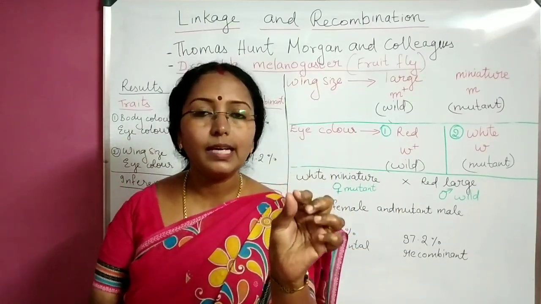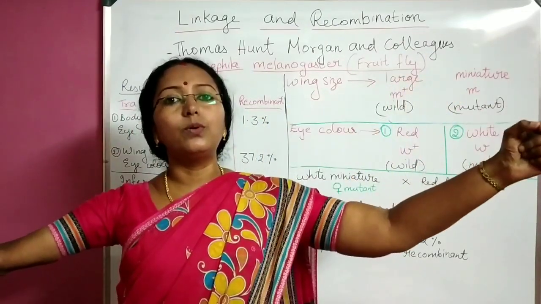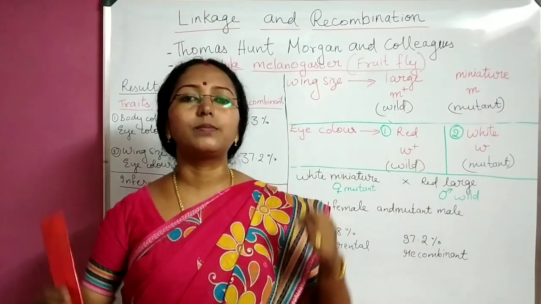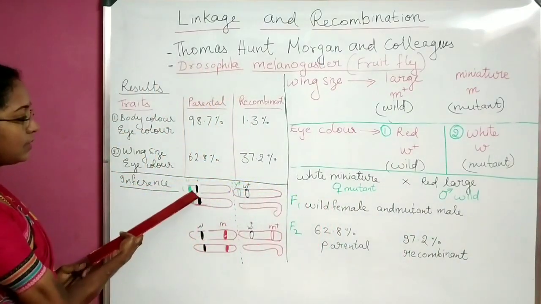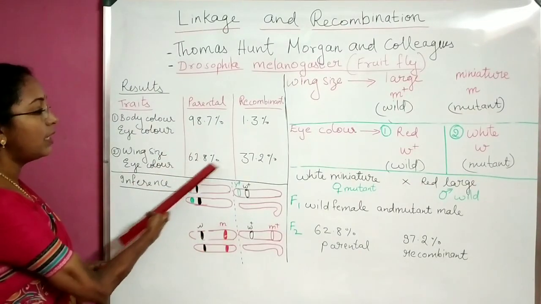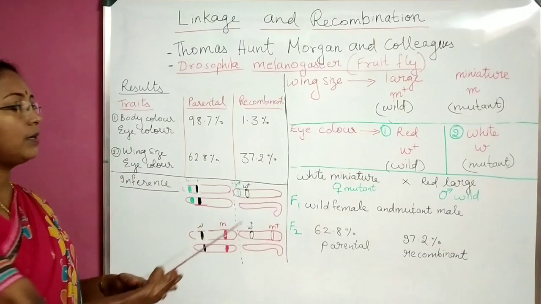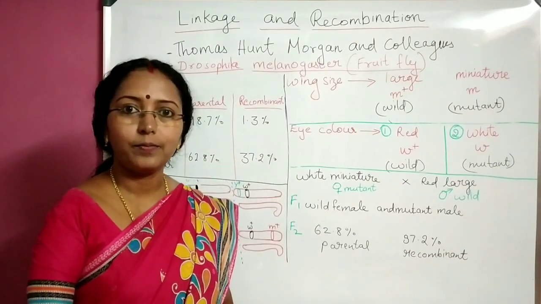When the distance is less, linkage is more. When the distance is more, recombination is more. Simple thing. When the distance is less, they are linked. When the distance is more, they are more recombined. Recombination frequency will be very high.